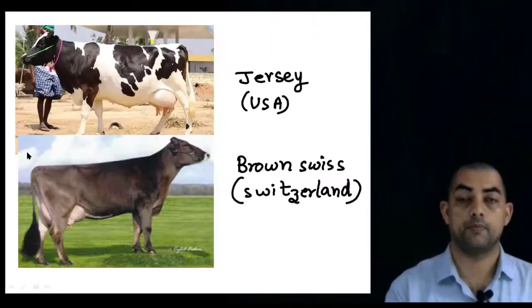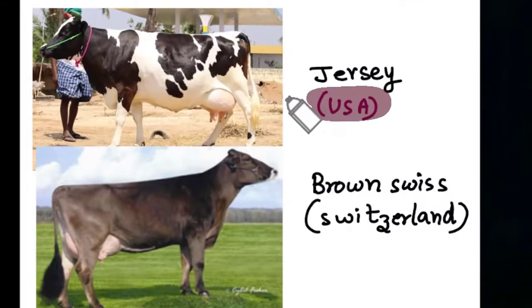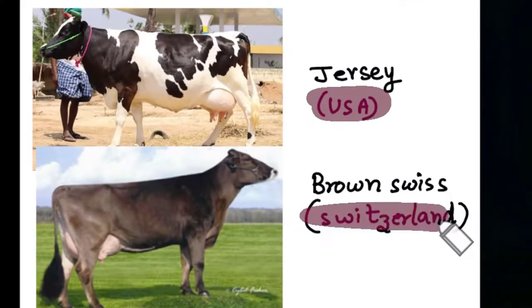Let us see their pictures. Over here, as you can see, we have a Jersey cow which is from USA. The next one is the Brown Swiss from Switzerland.